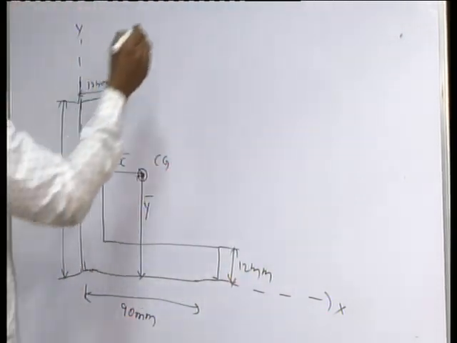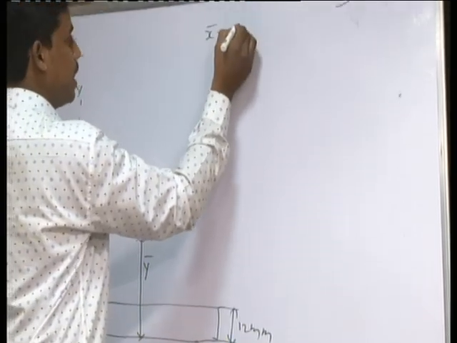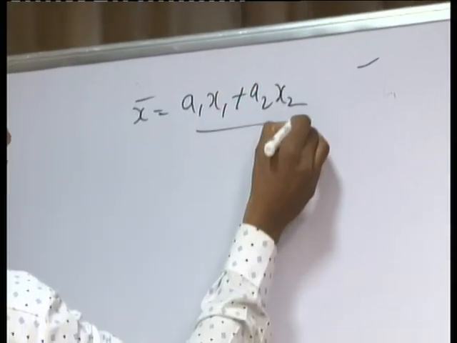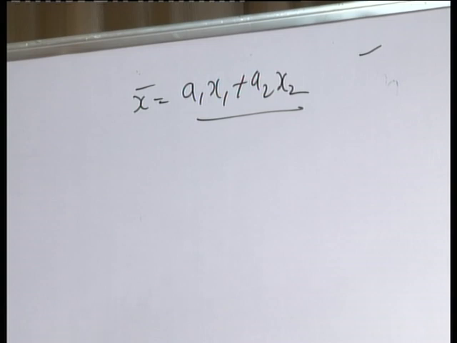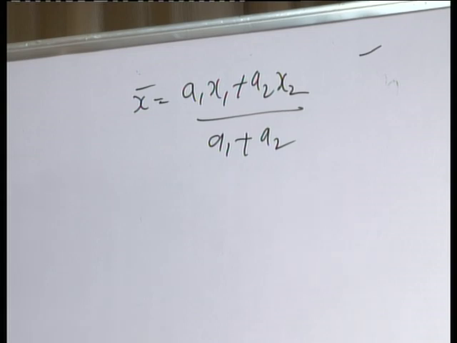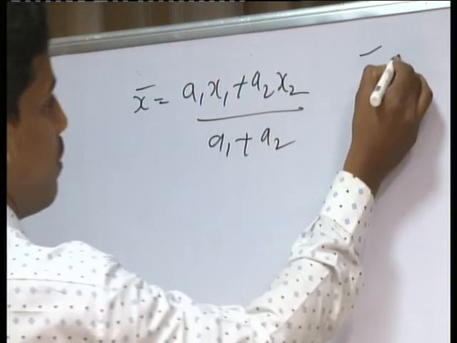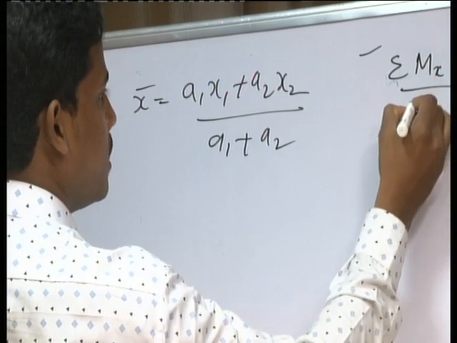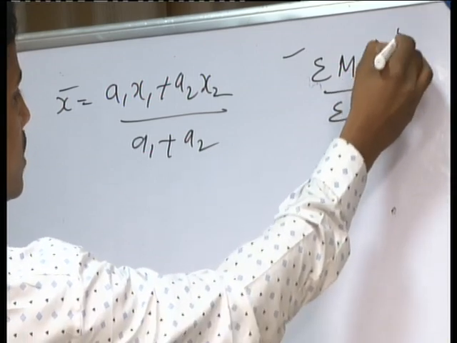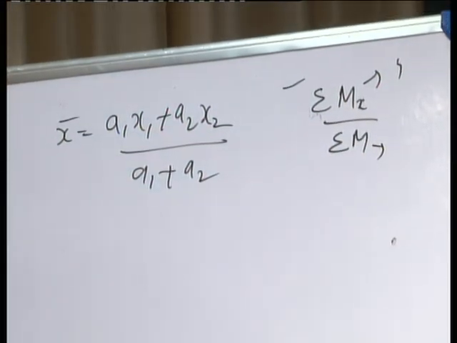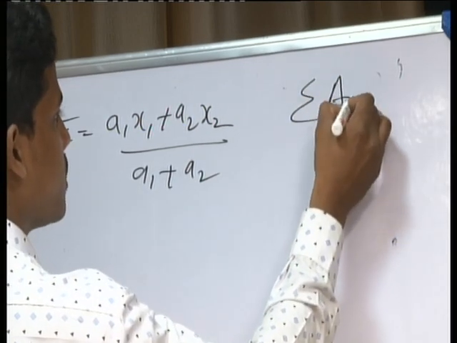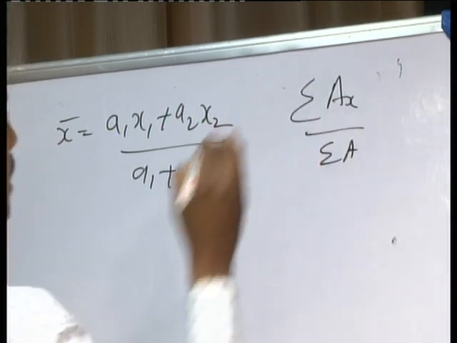I already told you, x bar is a1 x1 plus a2 x2 divided by a1 plus a2. As I said in the theory, it is the summation of mx divided by the summation of mass. Here m is nothing but the total area, so moments of an area, that is, the summation of ax divided by the summation of a.